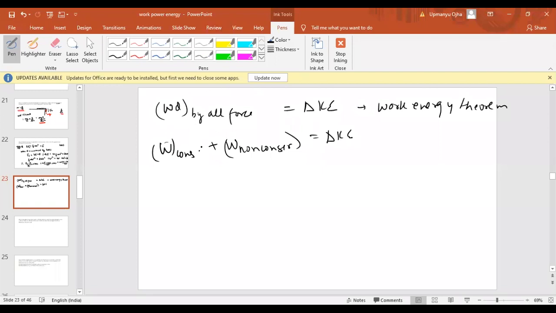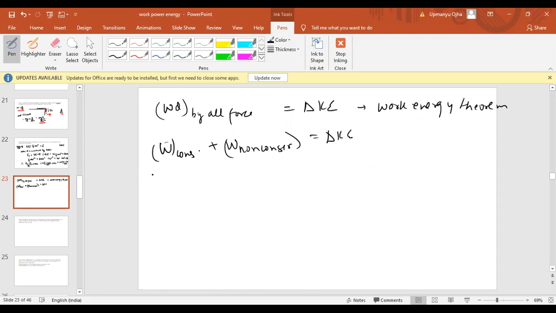Fine. Now I think we have discussed what a conservative force is. Conservative forces are those forces which do not depend upon path, and non-conservative forces are those forces which depend upon path. In conservative forces we have gravity force and electrostatic forces. Non-conservative forces are like friction force and viscous force. Therefore, work done by all those forces should be equal to the change in kinetic energy.